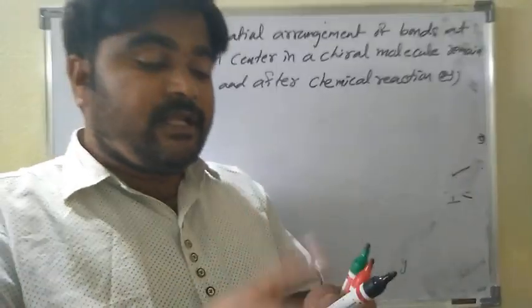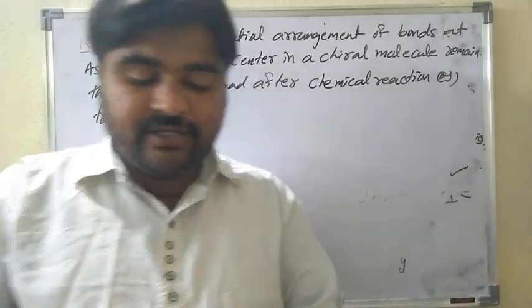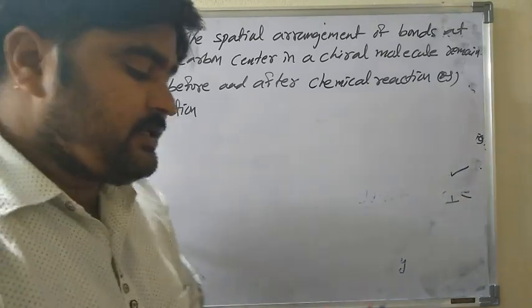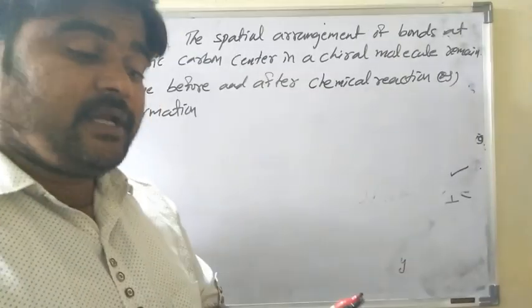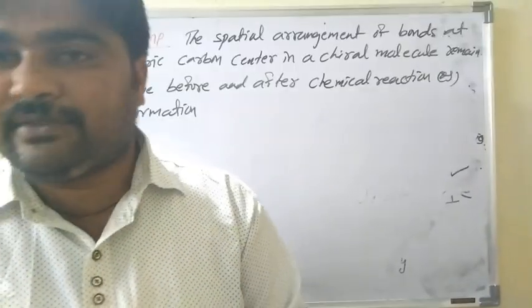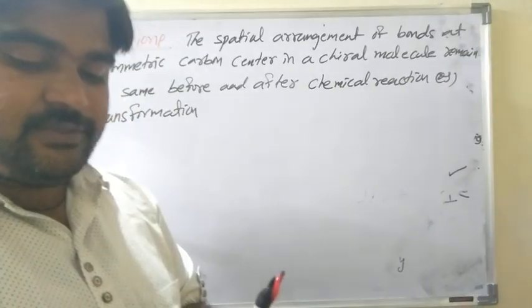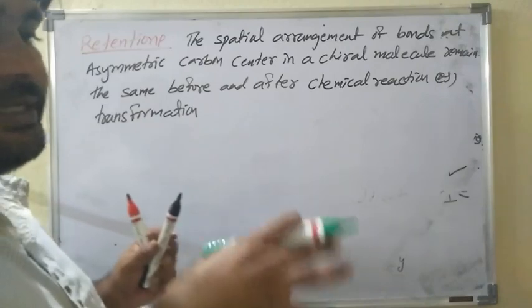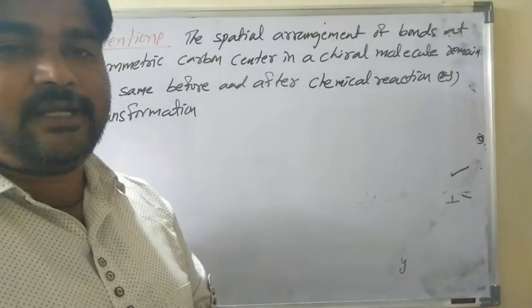What is the meaning of configuration? Configuration means the spatial arrangement of atoms. Configuration is nothing but the three-dimensional arrangement of atoms.